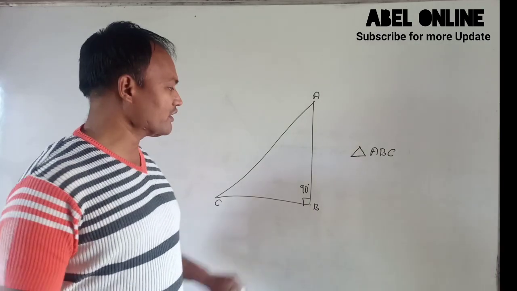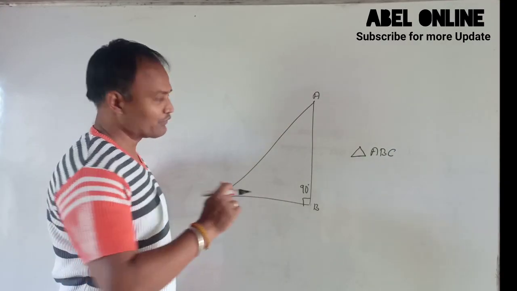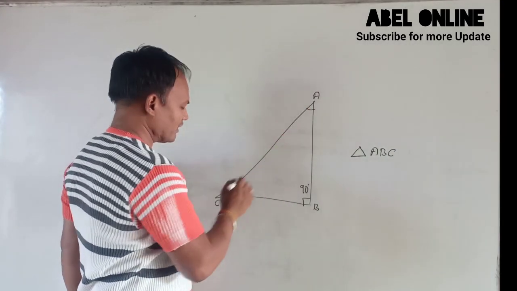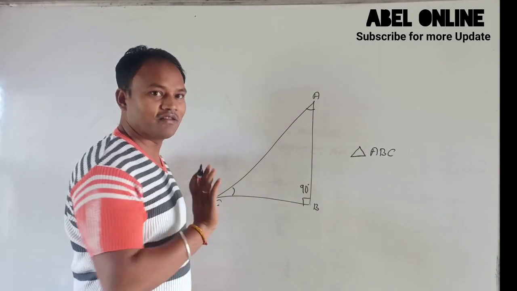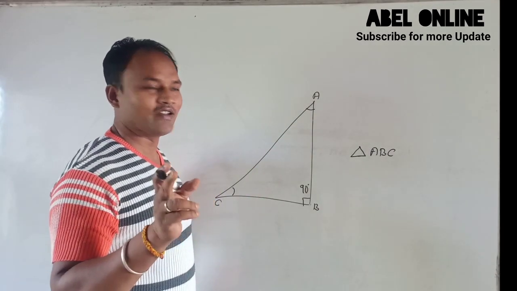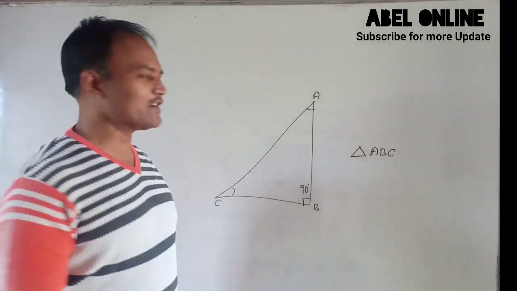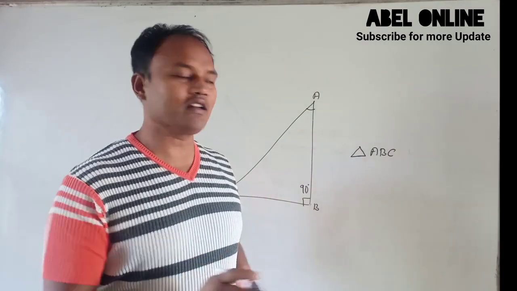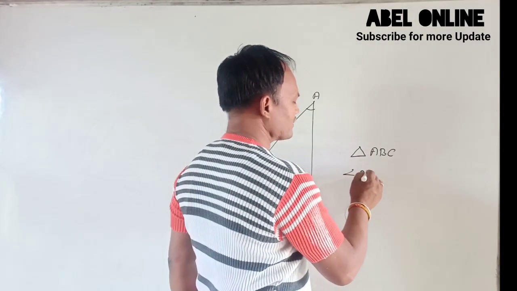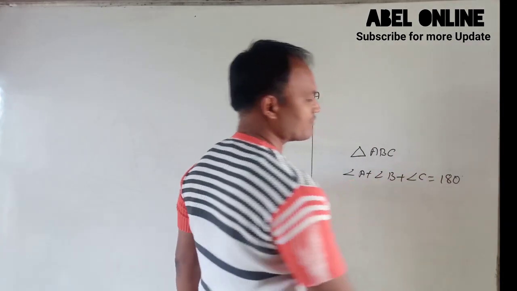Got it? And if this is a 90 degree angle, so the sum of angle A and angle C is totally right. Sum of angle A and angle C is 90 degree because the total sum of the angles, angle A plus angle B plus angle C, is 180 degree.